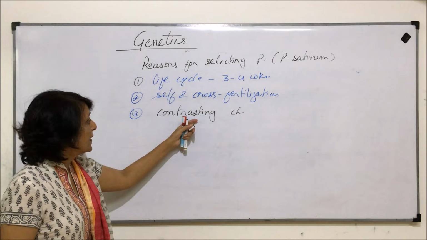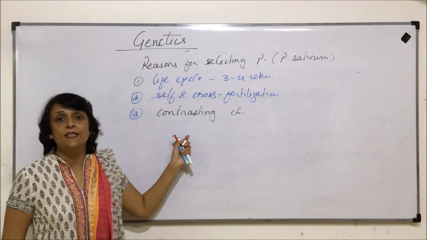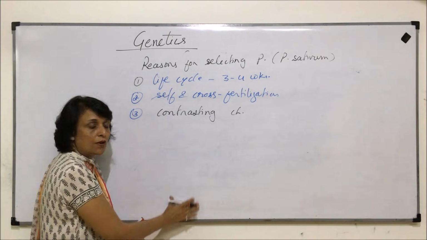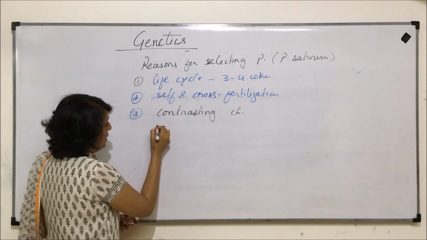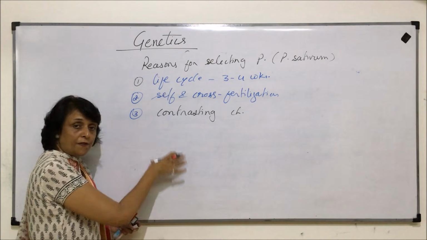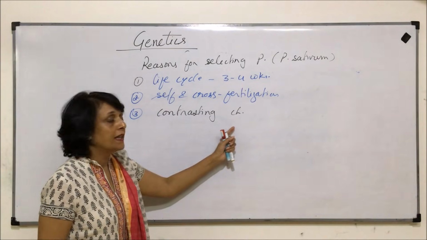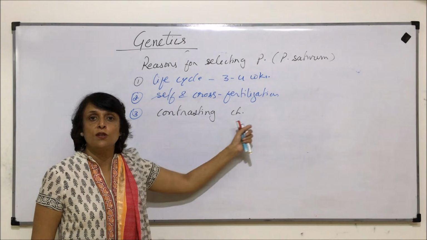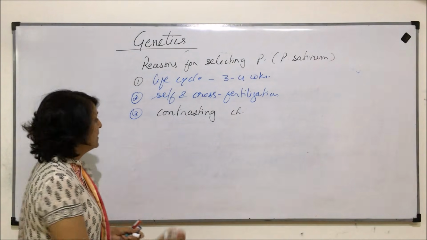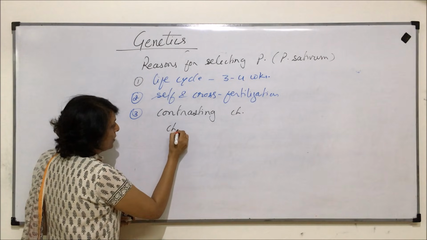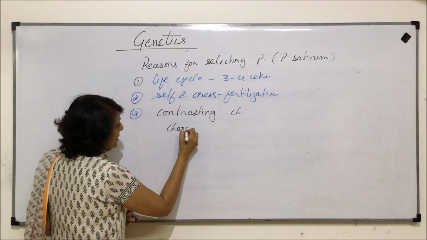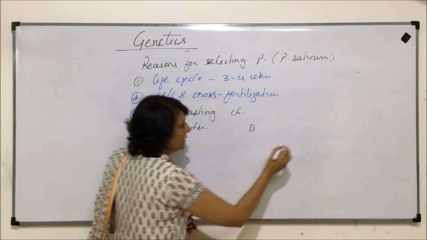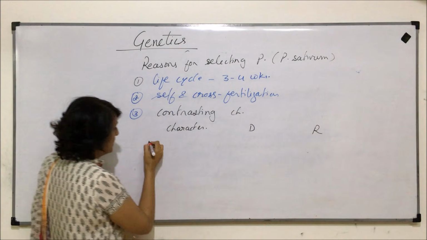Contrasting characters. There are 7 contrasting characters which Mendel selected. So we will write down these contrasting characters. We will write the character, and then we will also see which particular trait or expression is dominant and which one is recessive.